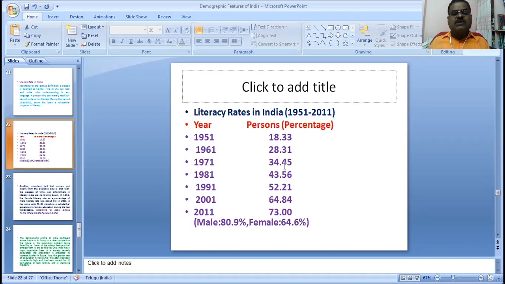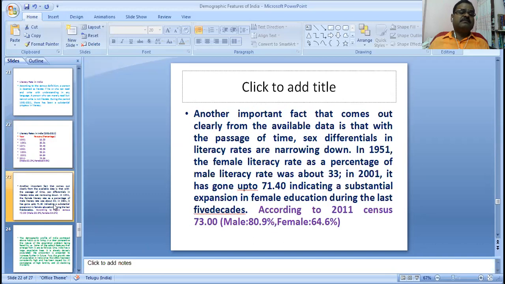In 1971, with literacy rate 34.45, the gap was 24%. In 1981, with 43.5, the gap was 27%. In 1991, with 52.1, the gap was 25%. In 2001, with literacy rate 64.84, the gap was 21.59. In 2011 the gap is 16.3 percent. So after 60 years, from 18.30 in 1951, the gap between male literacy and female literacy is 16.3.